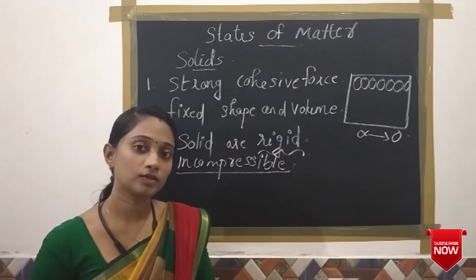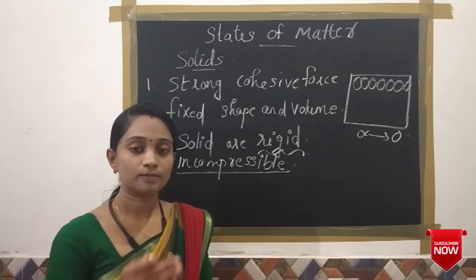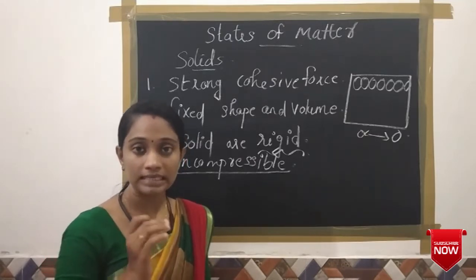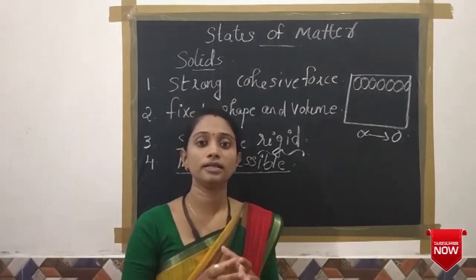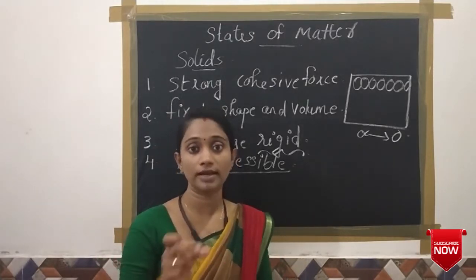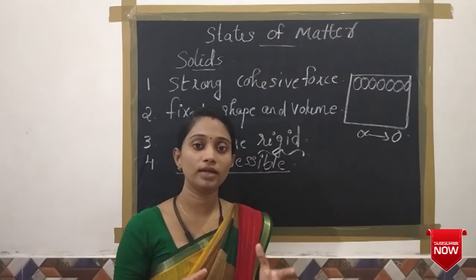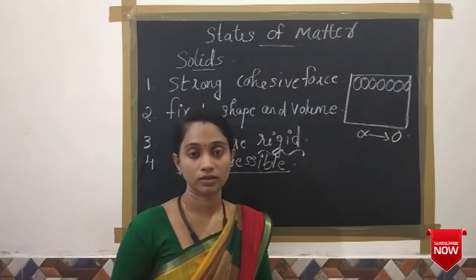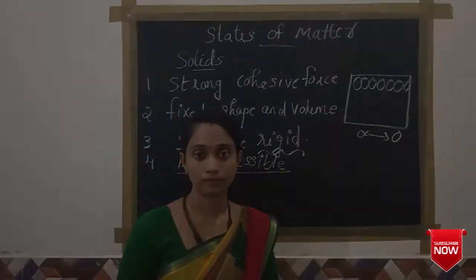And what about the case of a sponge? A sponge is a solid, yet we are able to compress it. The reason is that a sponge contains minute holes in which air is trapped, and when we press it, all this air is expelled, so we are able to compress it.